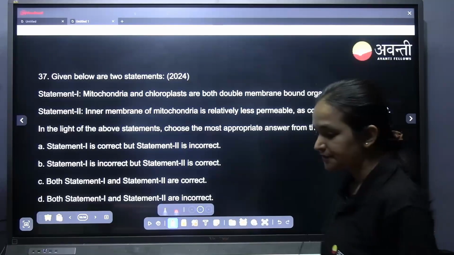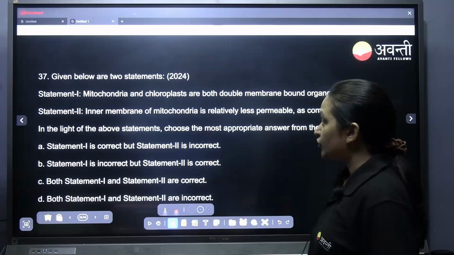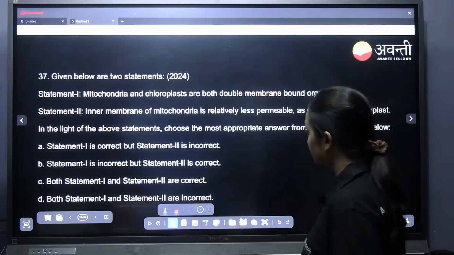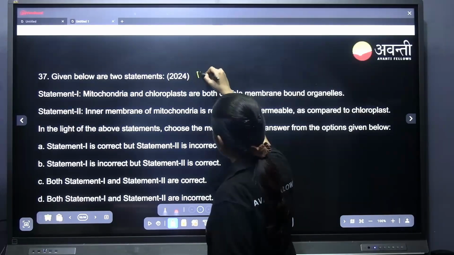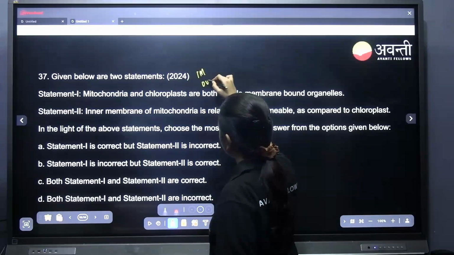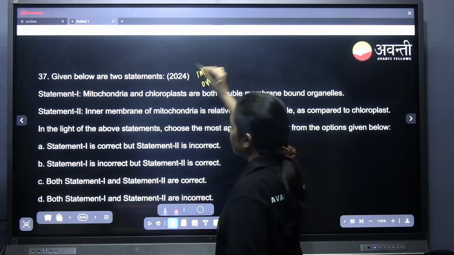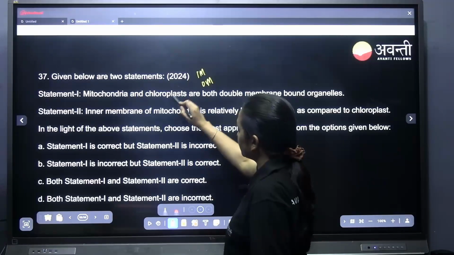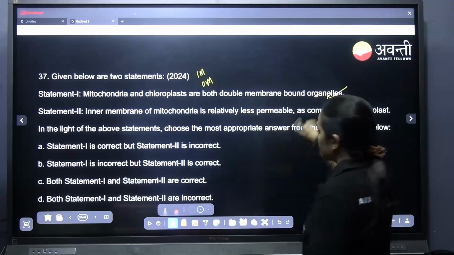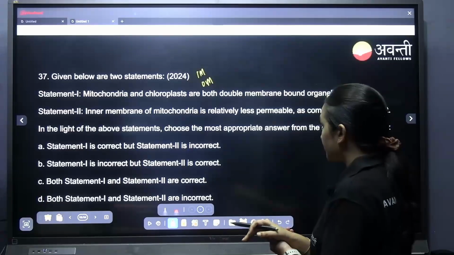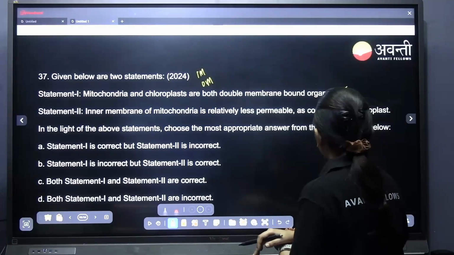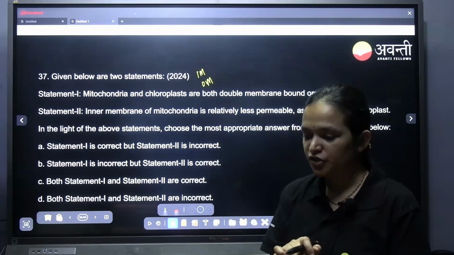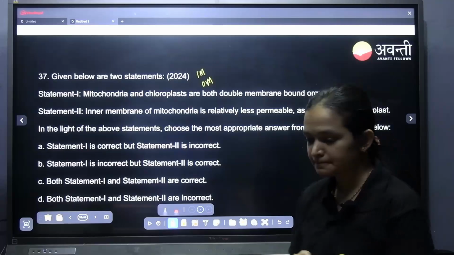Read the statements. Mitochondria and chloroplast are both double membrane bound organelles. Is it correct? Yes, both have an inner membrane and an outer membrane, isn't it? We have inner mitochondrial membrane, outer mitochondrial membrane, inner chloroplast membrane, outer chloroplast membrane. So this is correct. The inner membrane of the mitochondria is relatively less permeable as compared to the chloroplast. Tell me, is it true or false? Tricky statement.